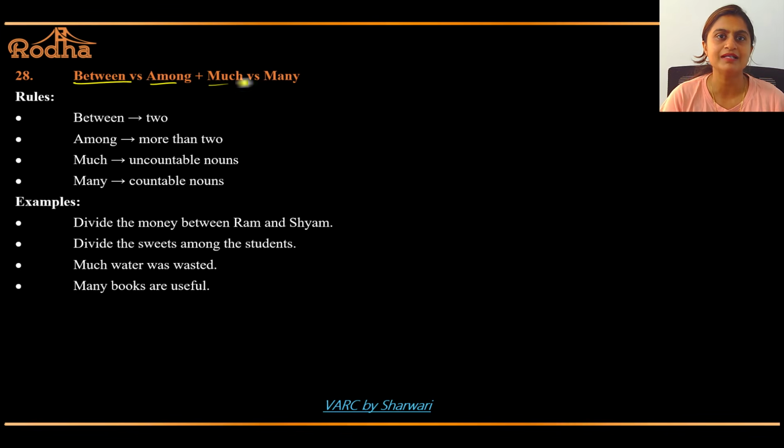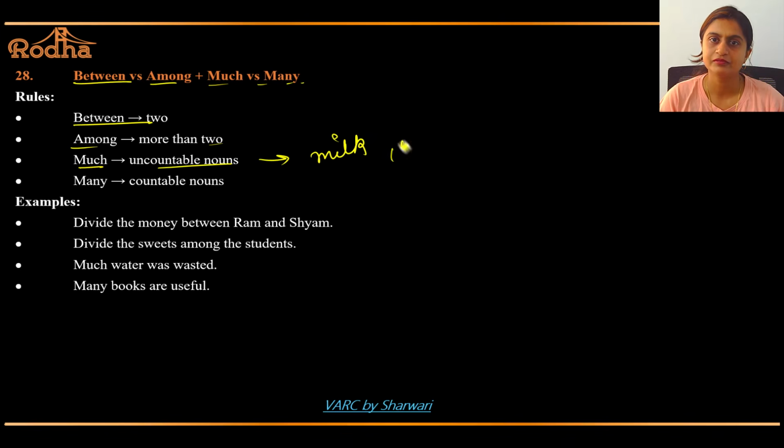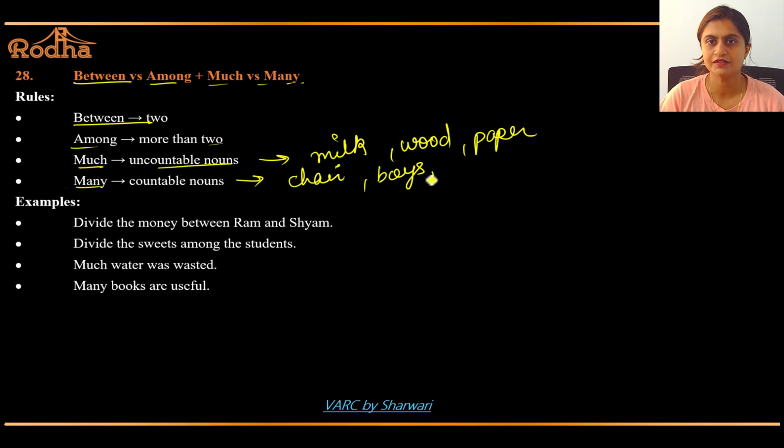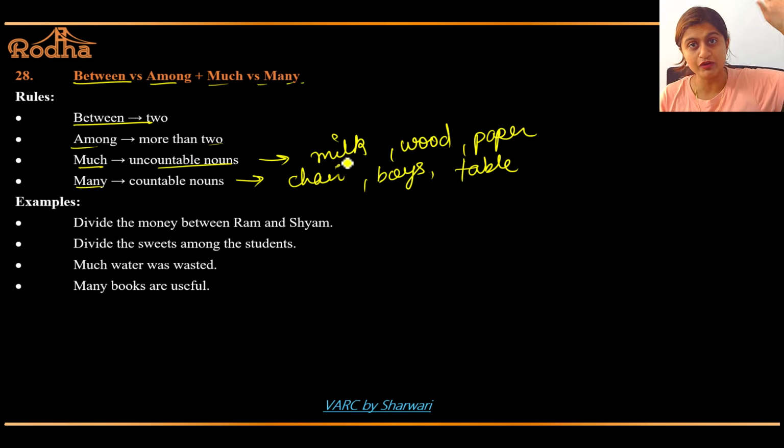Between versus among plus much versus many. Between for two, among more than two. Much uncountable nouns means milk, wood, paper. Many countable. अब countable में क्या होगा? Chair, boys, table. When we add S, it becomes countable. You can't say milks, right? You can't say woods. When you have to refer to forest, you say woods. But for counting, we don't use it.